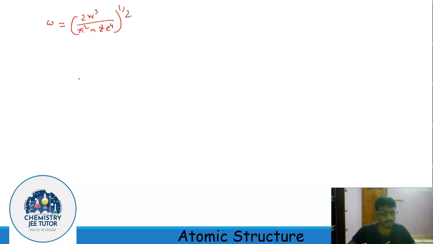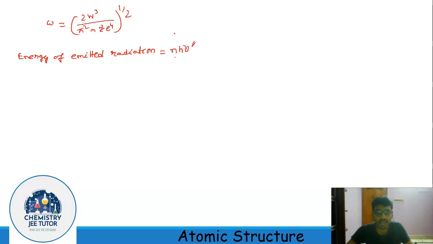Here Bohr faced the problem. He has to incorporate Planck's quantum theory to explain the hydrogen atom spectrum. For this he proposed what Planck proposed for his blackbody radiation, that the energy of the emitted radiation is nh nu. And what Bohr proposed is that the energy of the emitted radiation equals nh nu dash.